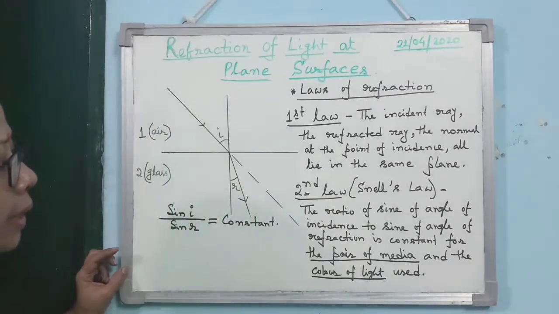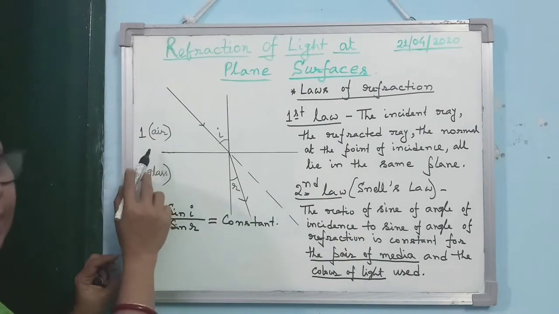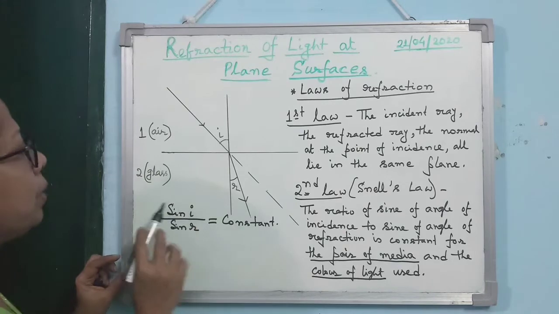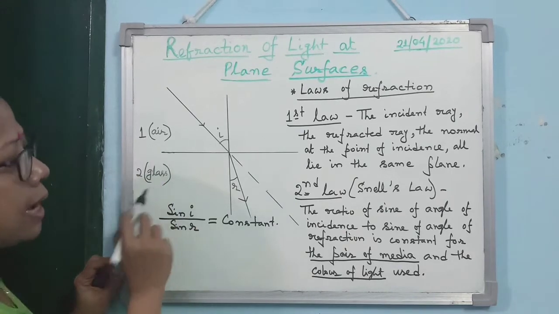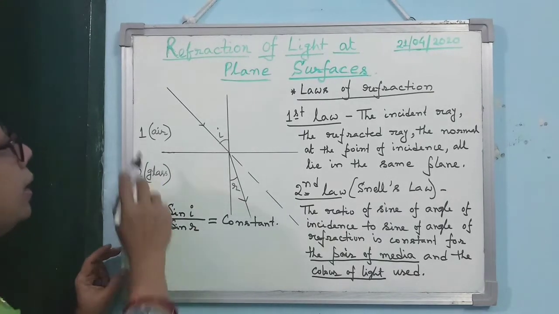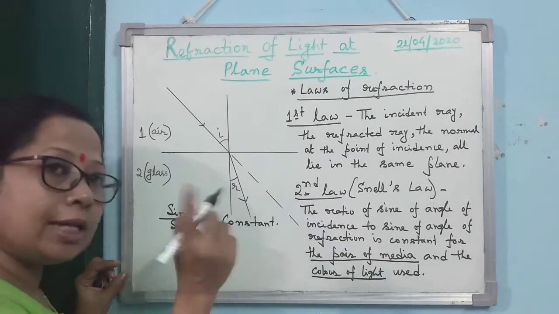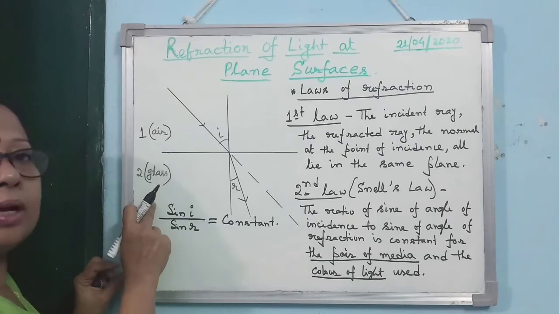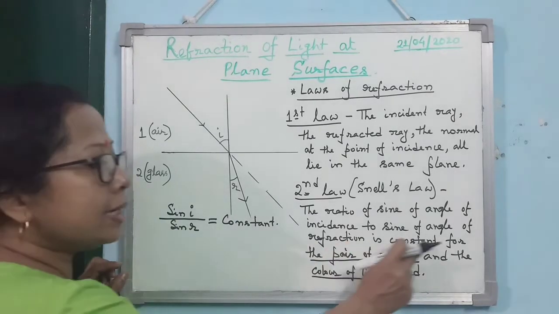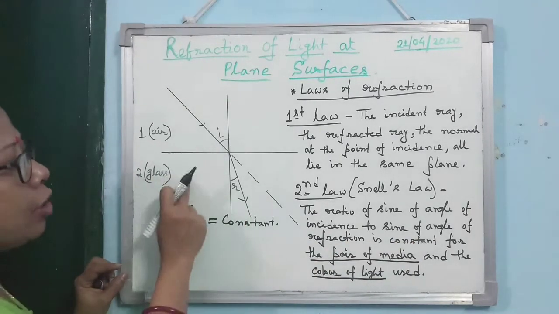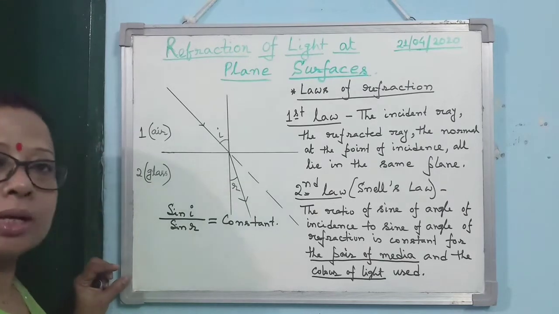In the diagram, I have taken air and glass as a pair of media; one can also take air and water. This constant value will change when you change the pair of media. That's why it is constant only when the pair of media is constant.